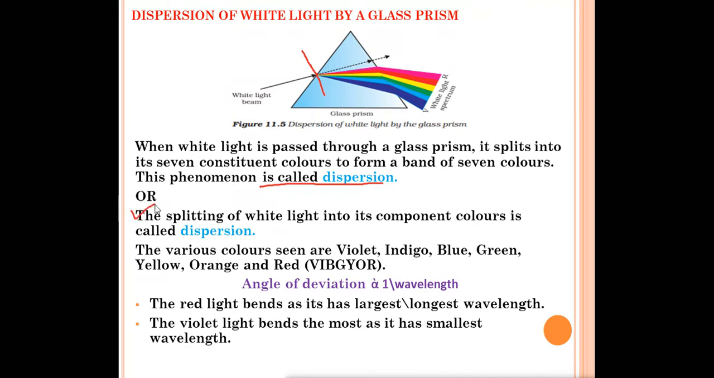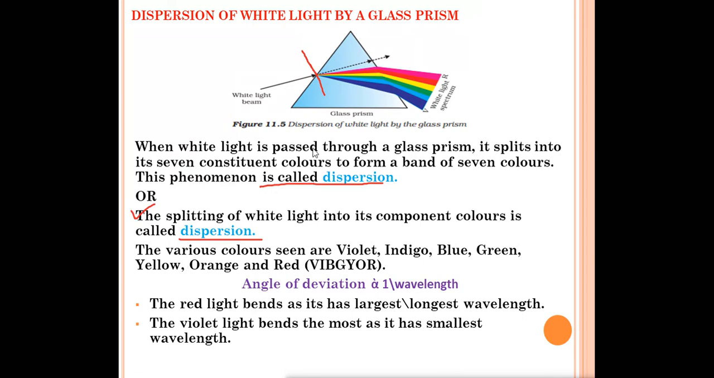In short, you can write this definition also: the splitting of white light into its component colors is called dispersion. Dispersion is a very important definition from an exam point of view. This question is generally asked: what is dispersion, or define dispersion. You can write either of the two. The splitting of white light into its component colors, or into 7 colors, is called dispersion. Or: when white light is passed through a glass prism, it splits into its 7 constituent colors, and this phenomenon is called dispersion.